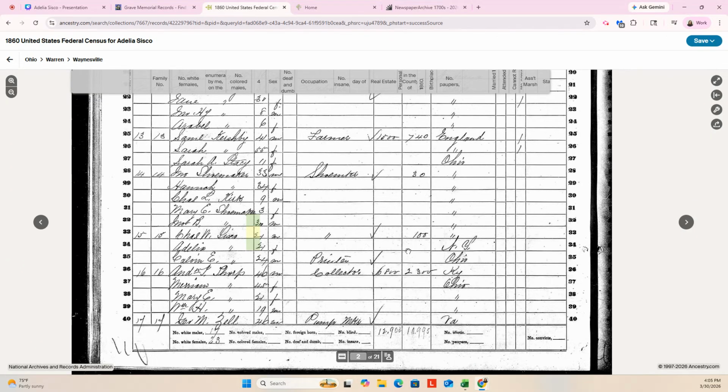Adelia, also 21, New York. Okay, so it shows he was born in Ohio. I think that's a good thing to note. And then it doesn't say a relation because it's 1860, but we have a Calvin E. Sisco, make a note of that, 24, was a printer, also born in Ohio. So brothers, possibly.